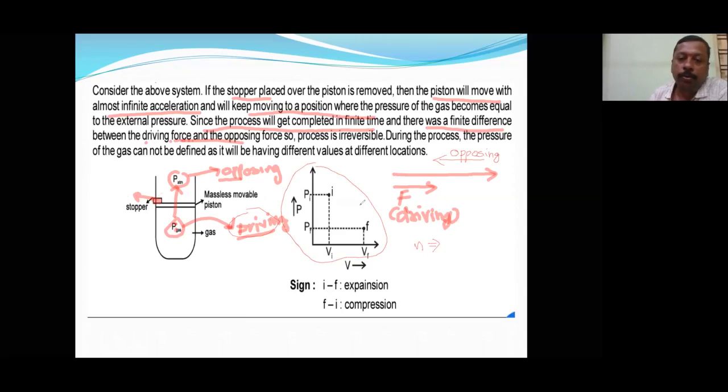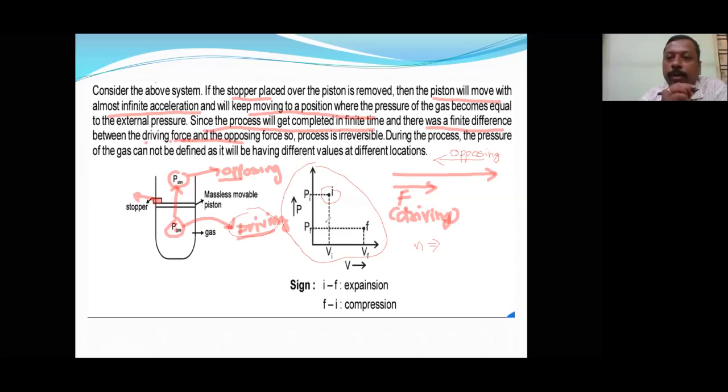Okay, so in the previous graph I told you it will be like this. But in the irreversible process we cannot measure the intermediate stages. There are no definite values of pressure and volume. That's why initially we measured Pi and Vi, and finally only we can measure.